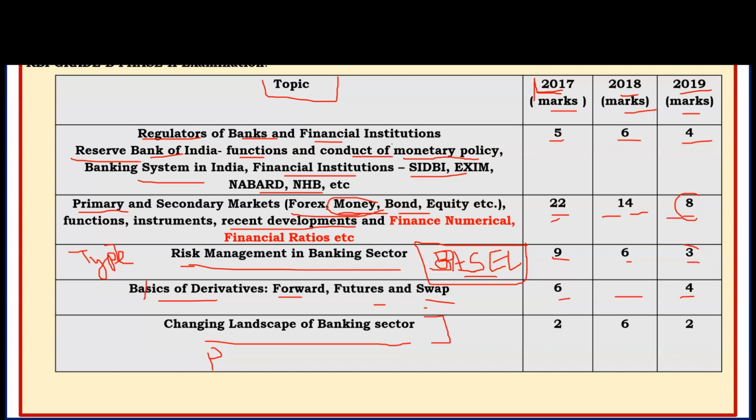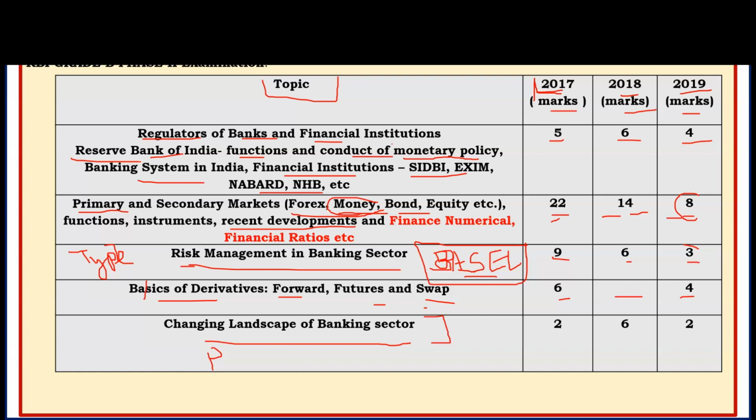Bonds, types of bonds, and in the bond part you have to cover the time value of money related numericals also. That video is available on our YouTube channel. You can learn the concept, and recent developments, any current affairs, or any news related to these topics, primary, secondary market, or SEBI circulars. Finance numericals, if we talk about that part: time value of money, interest calculation like the 72 rule, and YTM, economic order quantity, break even analysis. These are the important topics.